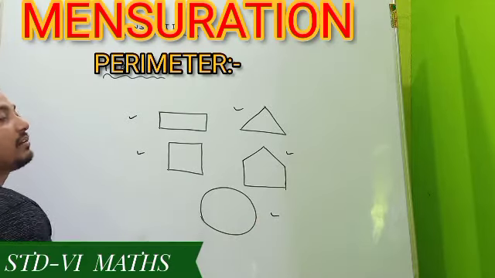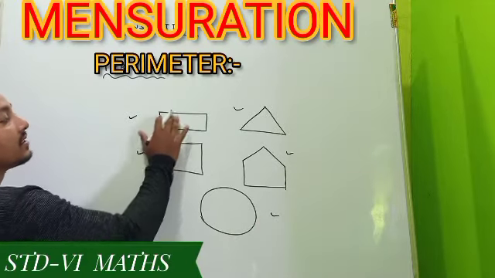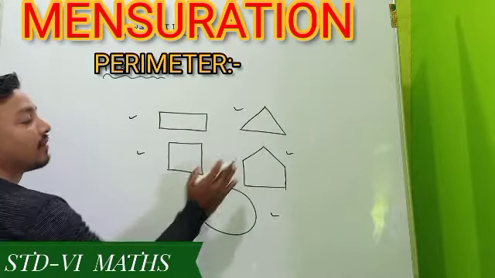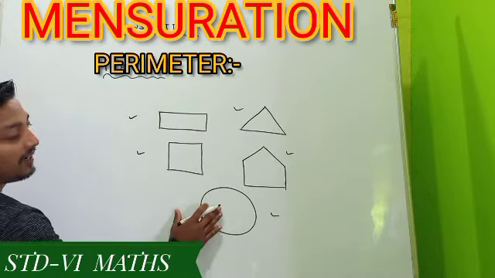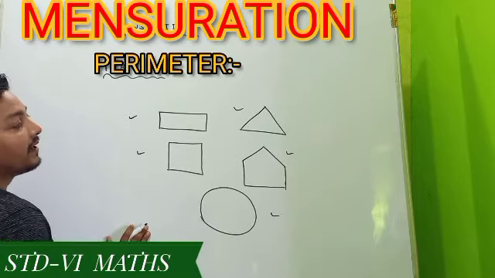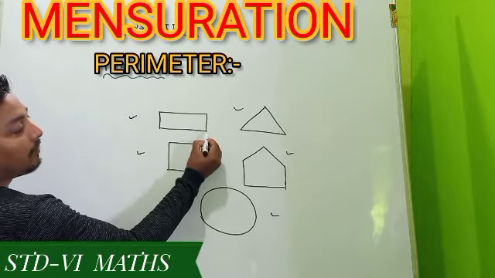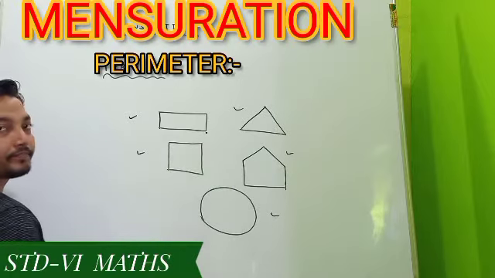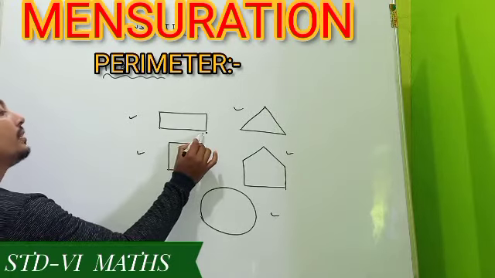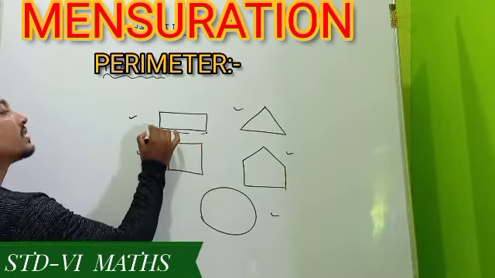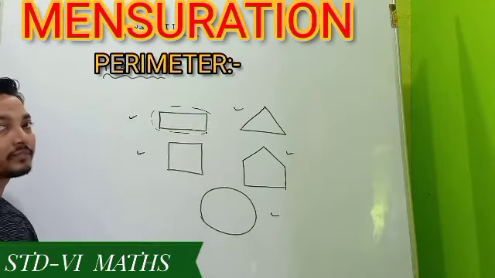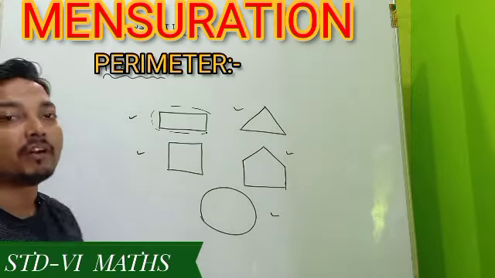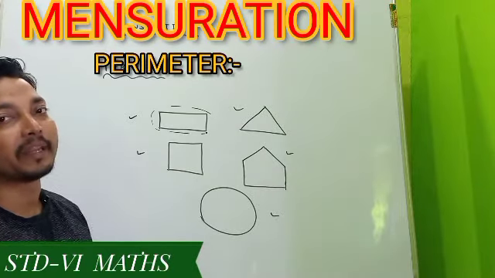Here there are two types of closed figures. These four varieties of closed figures are polygons, and this one is not a polygon, but it is also a closed figure. Remember, suppose I make anyone stand here, and I say you have to complete one rotation around the field, one rotation around this closed figure. How much distance you cover, that distance is called the perimeter.